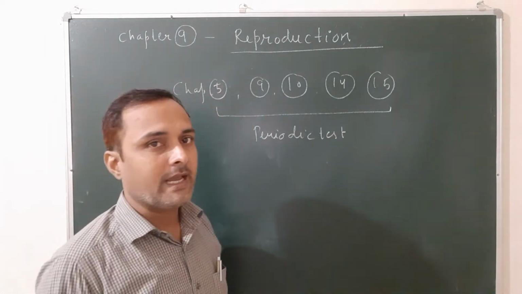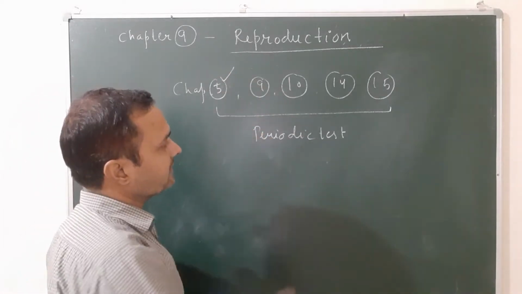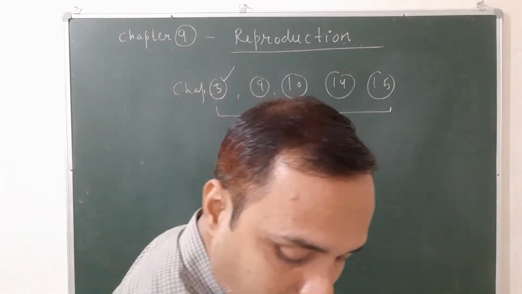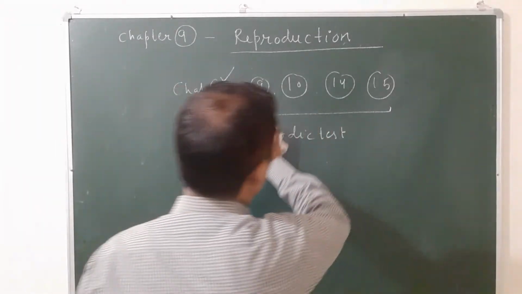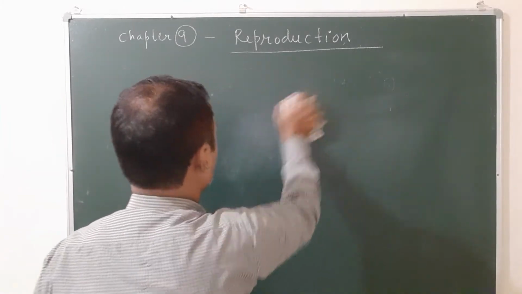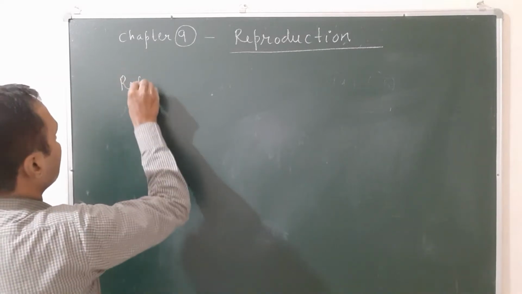Okay, soon. And we have completed chapter 5 earlier. Now let's move towards chapter 9, that is reproduction. So let's see the definition of reproduction and the various types of reproduction. Chapter 9, reproduction.